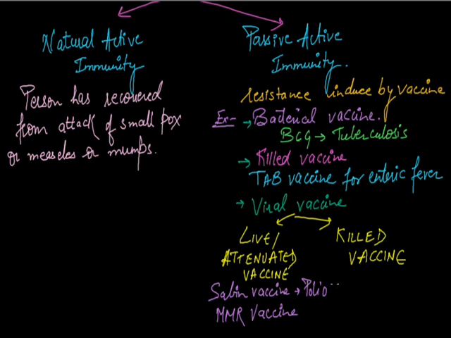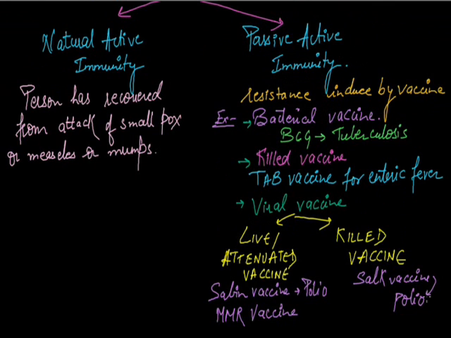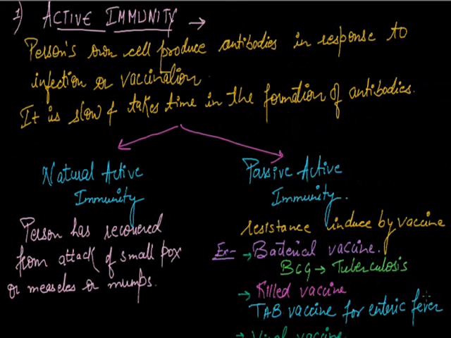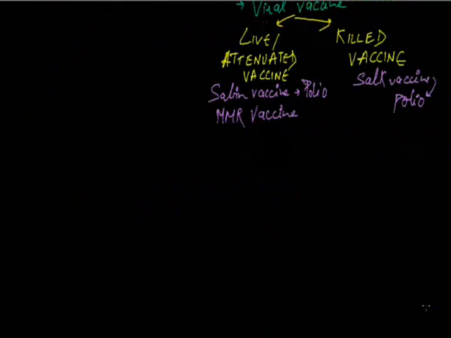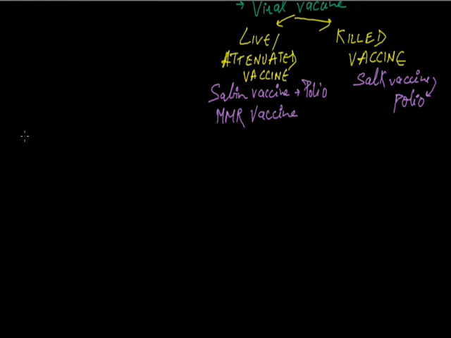While in killed vaccine, there is the Salk vaccine, again for polio. This is about the artificial active immunity, which is developed by the vaccine. Now next we'll discuss